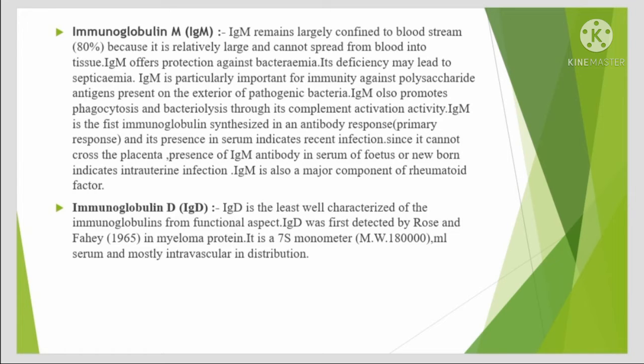IgM is the first immunoglobulin synthesized in an antibody response, and its presence in the serum indicates recent infection. Since it cannot cross the placenta, presence of IgM antibody in the serum of a fetus or newborn indicates intrauterine infection. IgM is also a major component of rheumatoid factor. IgD is the least well characterized of the immunoglobulins from the functional aspect.